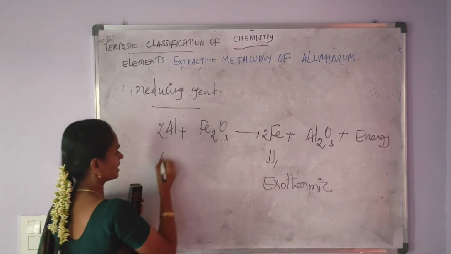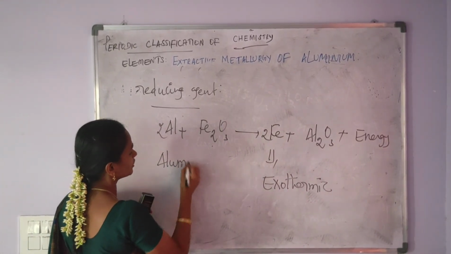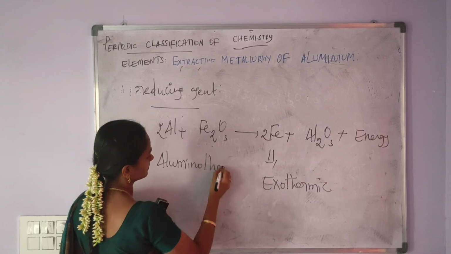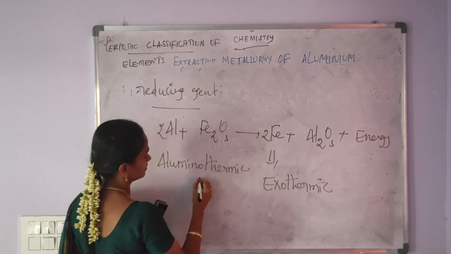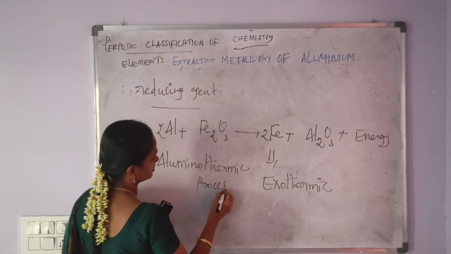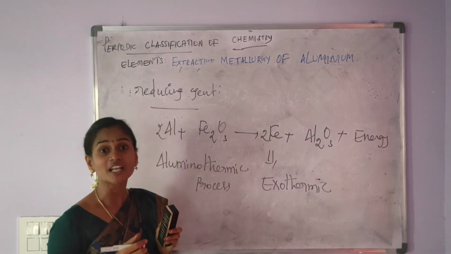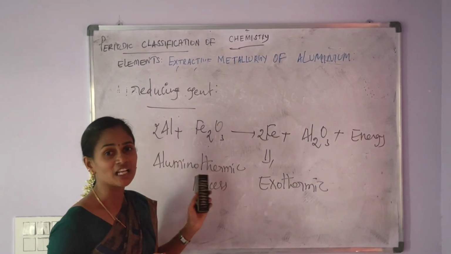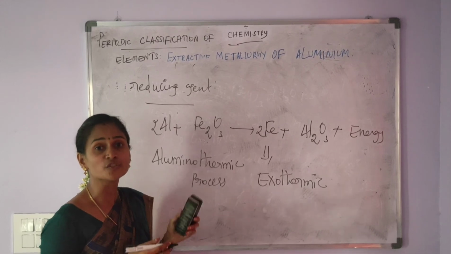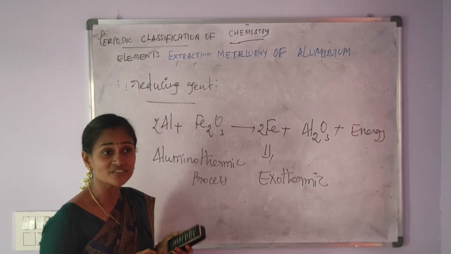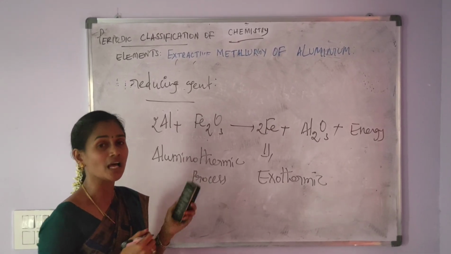The overall reaction is called the aluminothermic process. The aluminothermic process is used to prove the reducing agent nature of aluminium.